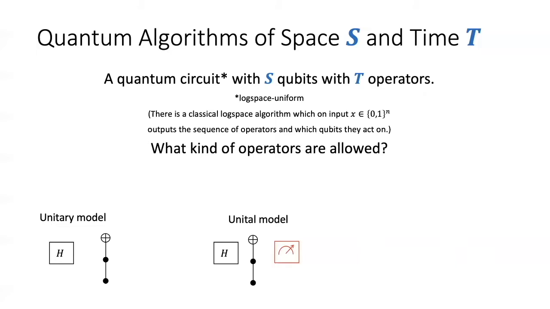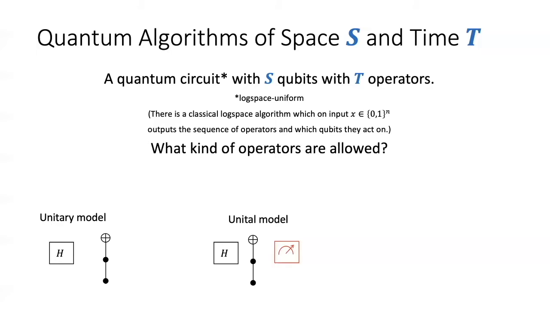Namely, it outputs the sequence of operators and which qubits they act on. The output of the circuit is defined as follows. We fix a subset of qubits and measure them at the very end of computation. This results in a probabilistic string, and we declare that as the output of a quantum circuit.